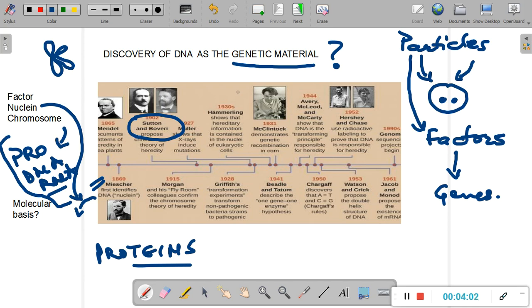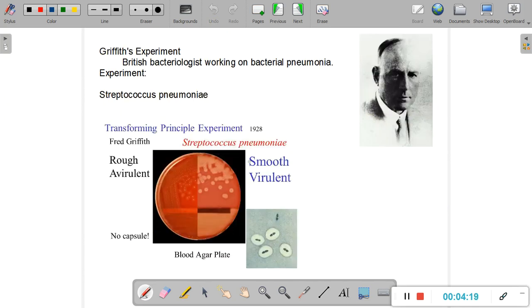And this is where the three major experiments that we are about to discuss came into play, which led to the discovery that DNA is the genetic material. Let us look at all those three experiments one by one, and proceed with our first one.